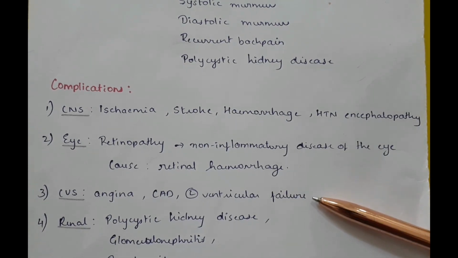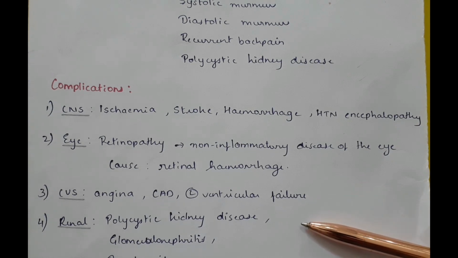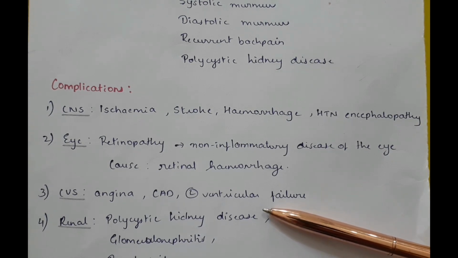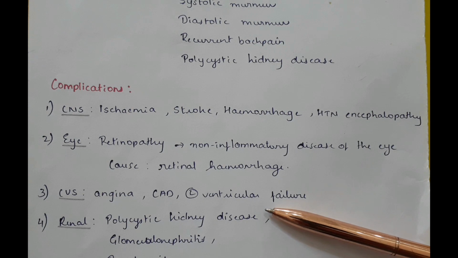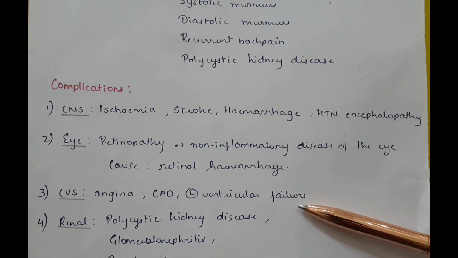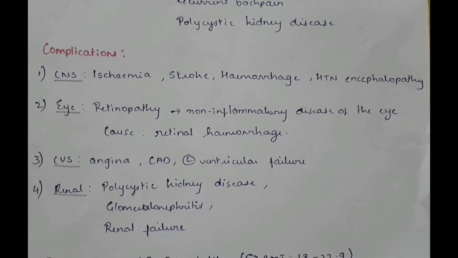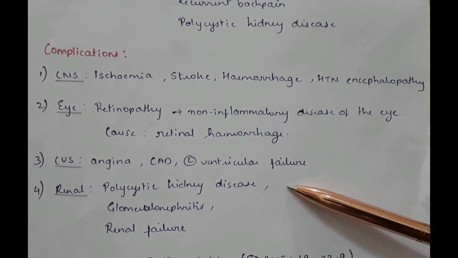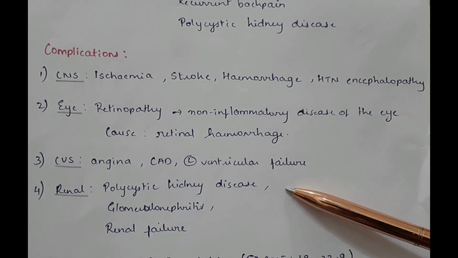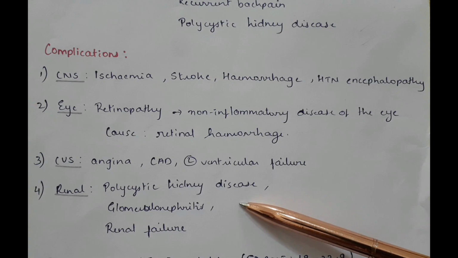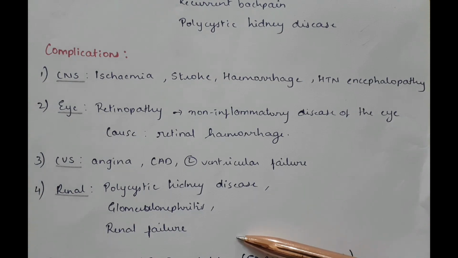In the CVS, that is the cardiovascular system, there's angina, CAD, that is coronary artery disease, and left ventricular failure. Under renal, there is polycystic kidney disease, glomerulonephritis, and renal failure.